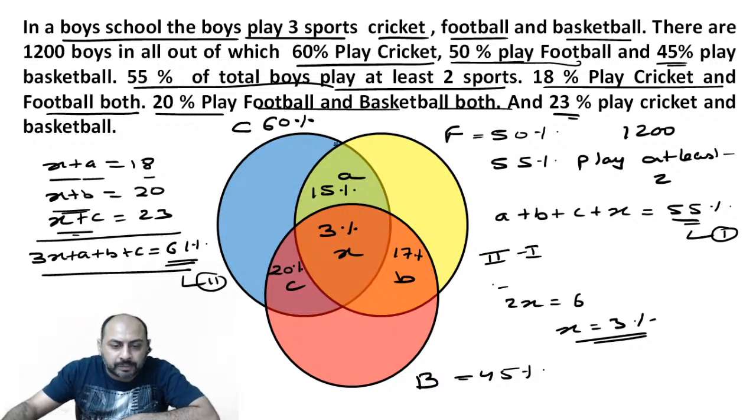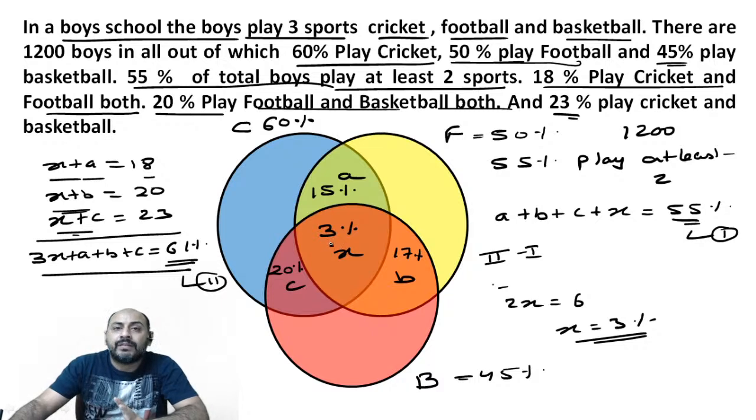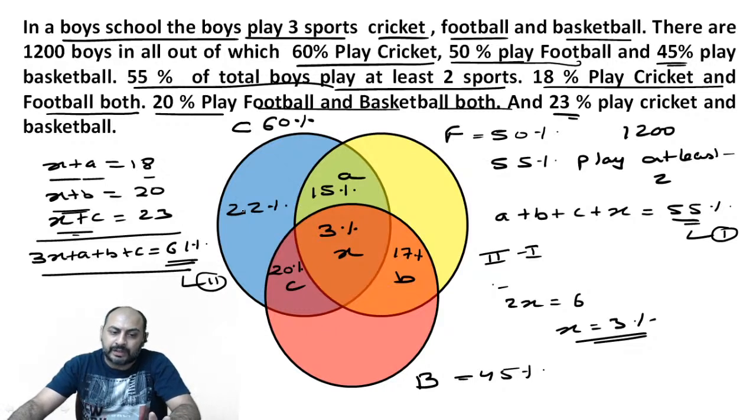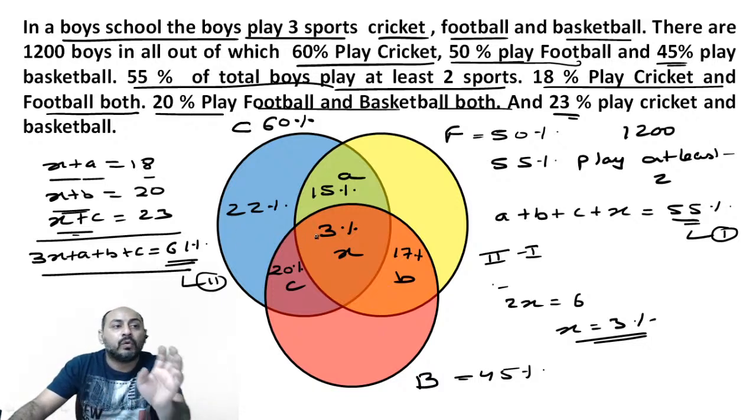Now this entire blue circle is 60%, of which 20 and 15 is 35, and 35 and 3 is 38. So we'll be left with the remaining 22%. So 60 minus the sum of these three gives me this. These are the students playing only cricket.